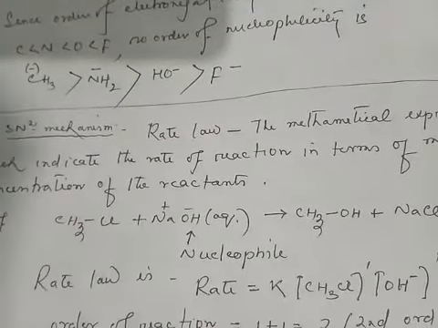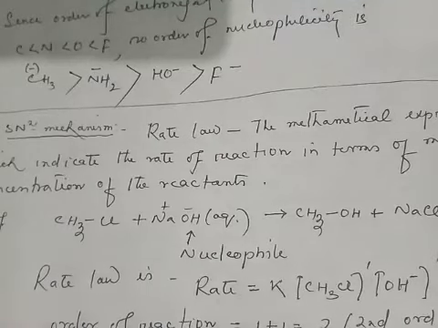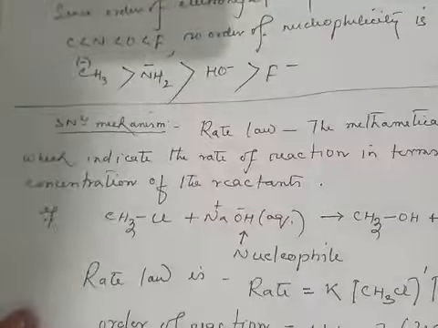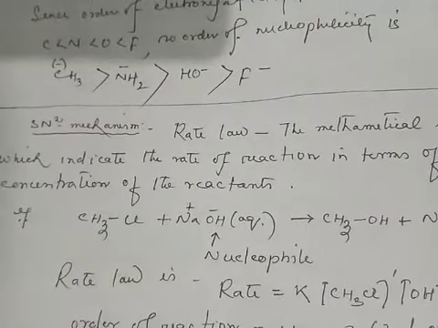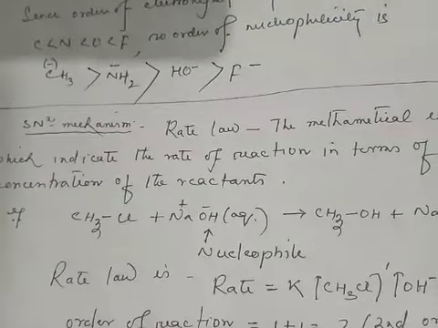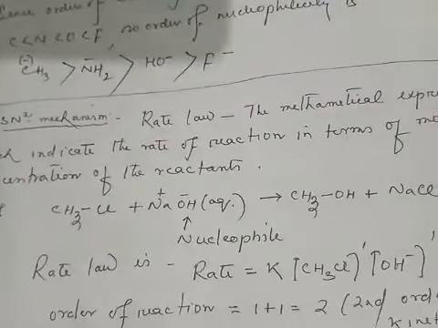The rate of reaction depends on the concentration of the reactants, and when we write it in mathematical form, we call it rate law.